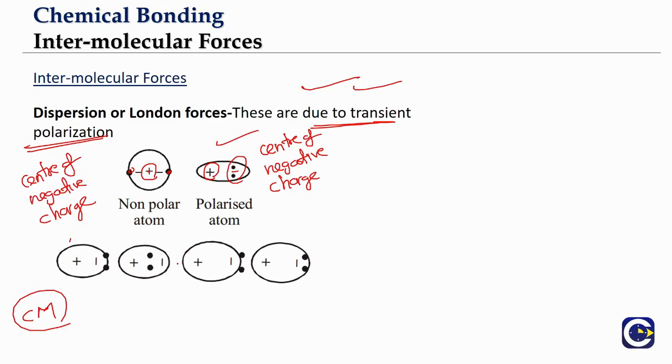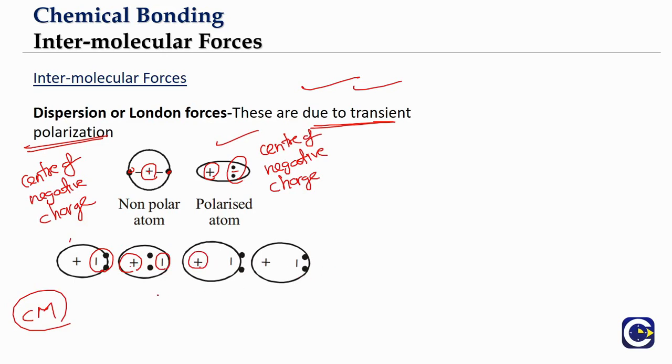Now what happens as a result of it? Think about it. You have a transient dipole like this. You have a negative charge of one atom on one side. That will be attracting the positive charge on the other, which means the electrons of one atom are attracting the nucleus of the other. Similarly, the electrons of this will attract the nucleus of the other, and so on. This will be continuous.